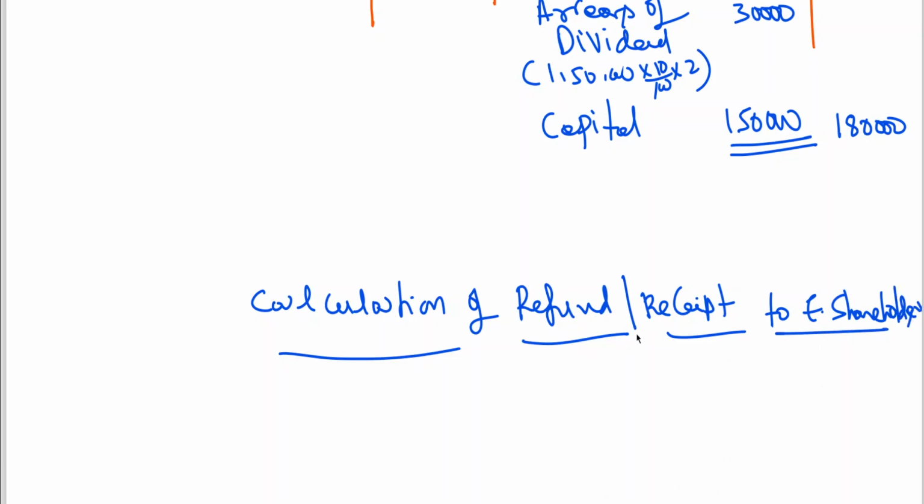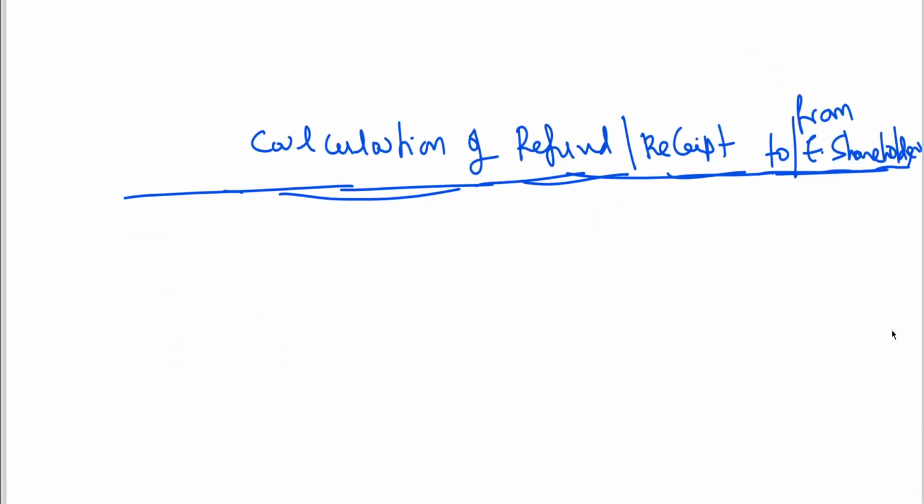Here I am writing to or from. Calculation of refund to equity shareholders or from equity shareholders, that we'll be writing here, because we are having a second category of shareholder where 2 rupees is the amount which is due, no?